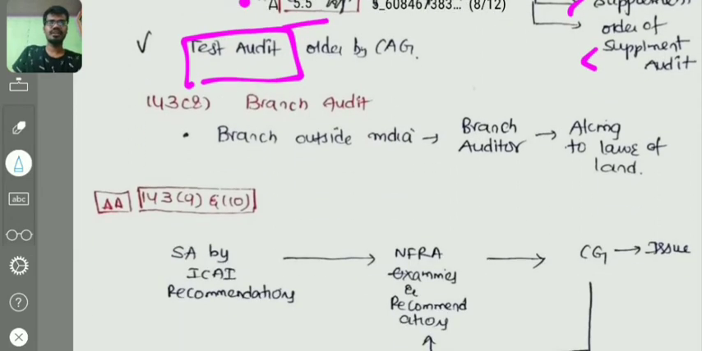And going to our next, that is 143 subsection 8, branch audit. Branch audit is also a normal thing, but there is only one point: if the branch is situated outside India, then the auditor of that particular branch should follow the qualification criteria of the law of that land.